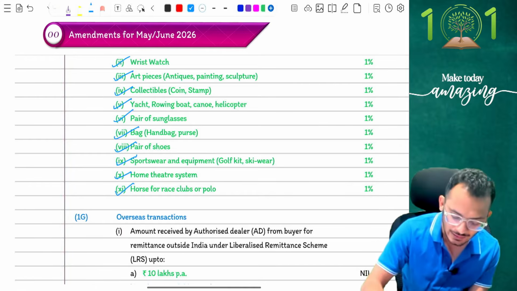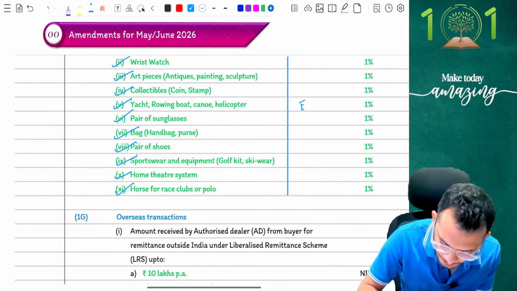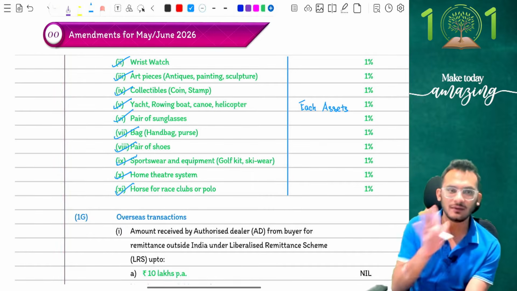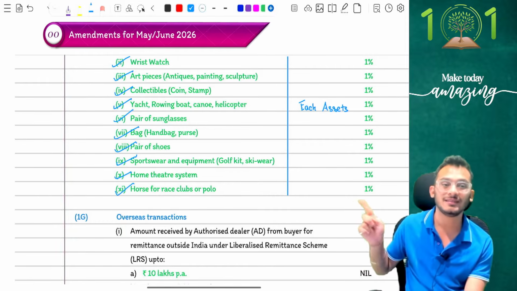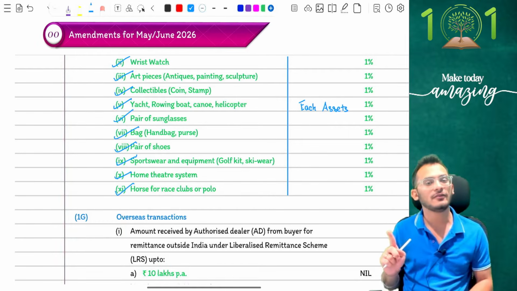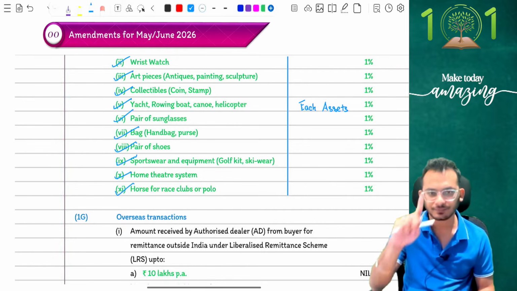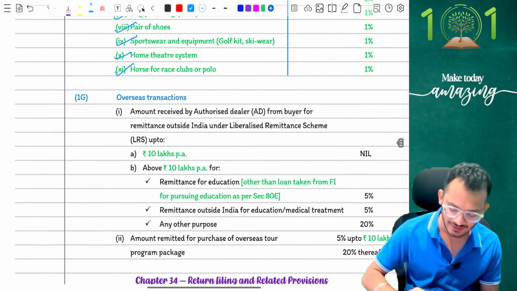Understand very carefully, this is not for the full year, it is for each asset, which means I should buy one wristwatch for more than 10 lakh rupees in order to be liable for TCS. That is what the conversation is. One wristwatch for 10 lakh rupees, one art piece for 10 lakh rupees, and so on and so forth. These items, if you buy for more than 10 lakh rupees, you're getting TCS at the rate of 1%. Clear? Yes, good.